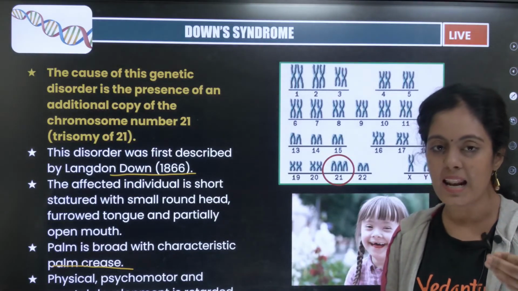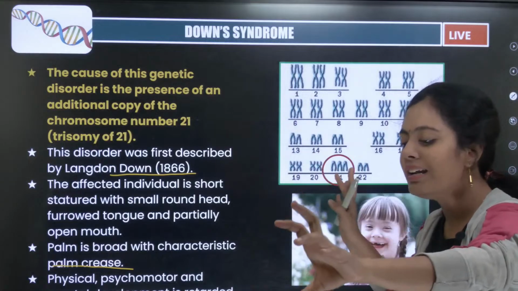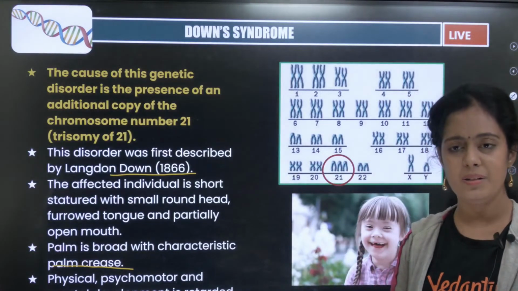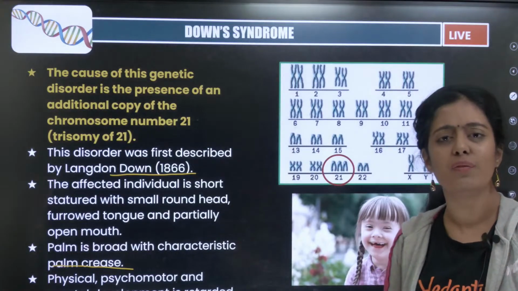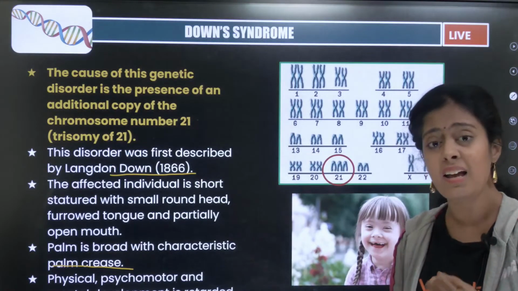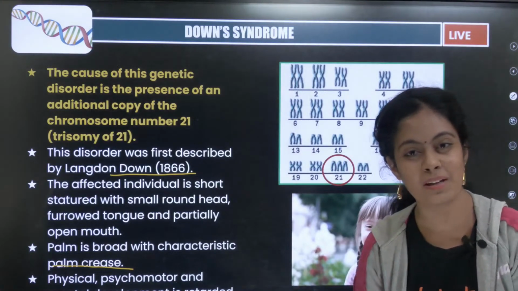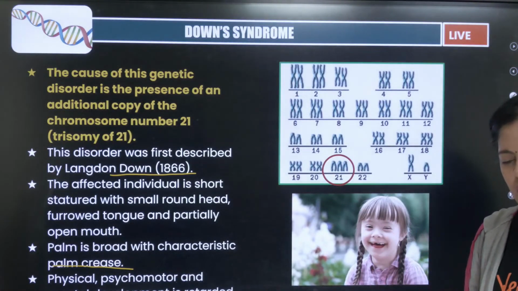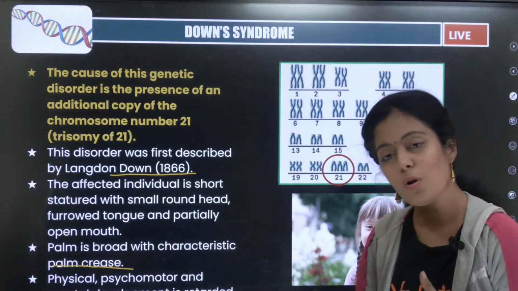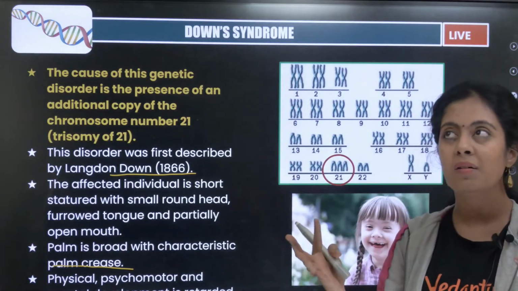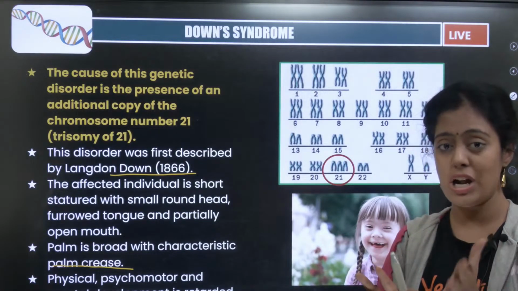For sickle cell anemia or hemophilia, there is some treatment. But conditions like this don't have treatment. And more than the children, the parents find it so difficult to take care of the child and also to see the child suffering. Okay, do you guys agree with me? Down syndrome, Turner syndrome, these are all very difficult situations, chromosomal disorders. Yes or no, students?